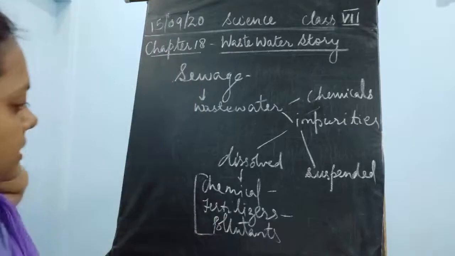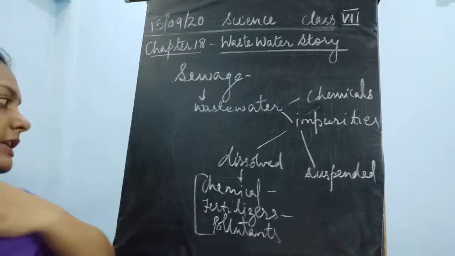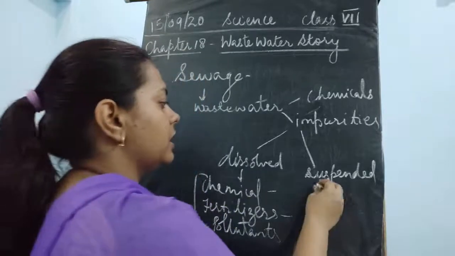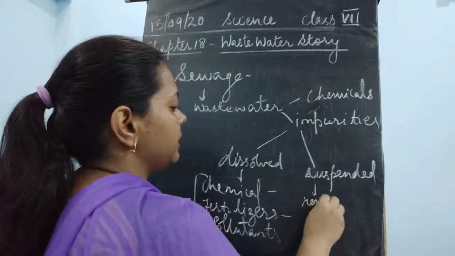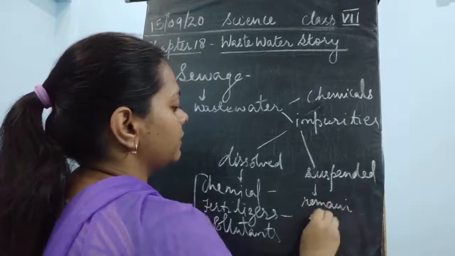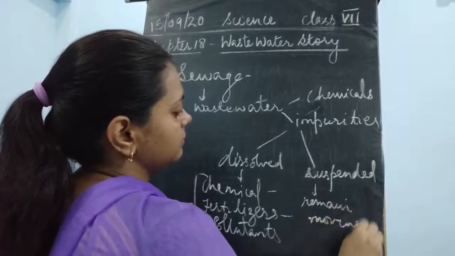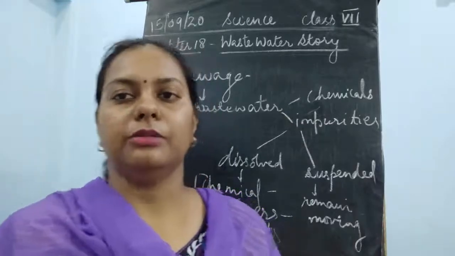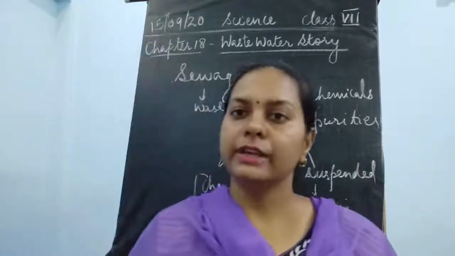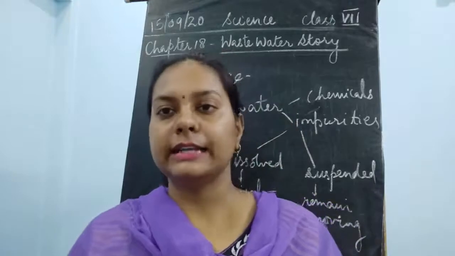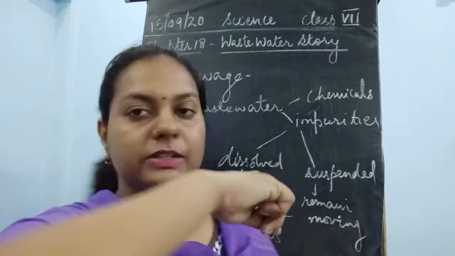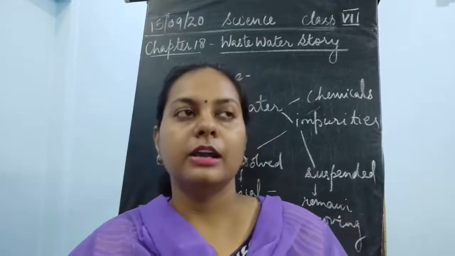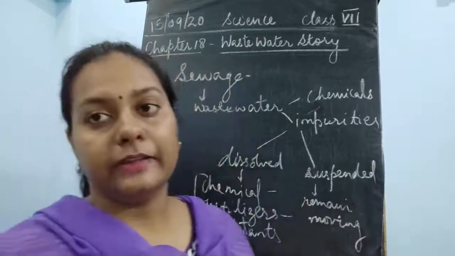Now the next thing is the suspended impurities. Suspended impurities are those impurities which remain moving. They do not settle down while moving; they settle down only later. Suspended means to move here and there, to be dispersed here and there.